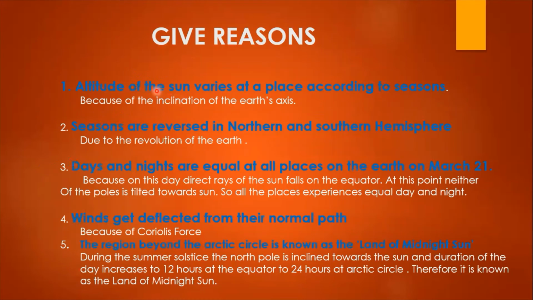So the altitude of the sun varies at a place according to seasons. So what is the reason? Only one sentence is enough. Only one answer is there for that. There is no other point. So you can write this: because of the inclination of the Earth's axis.